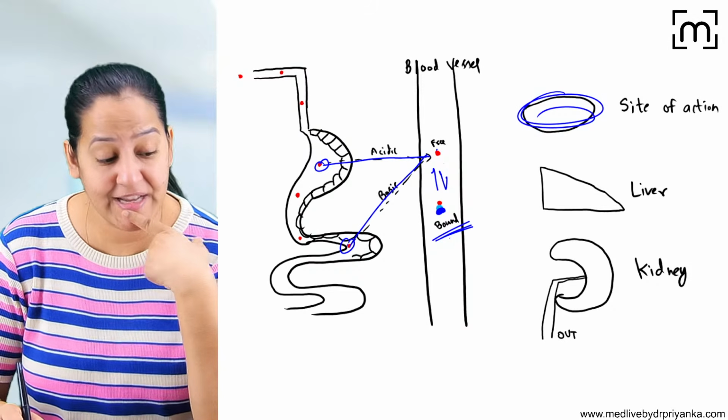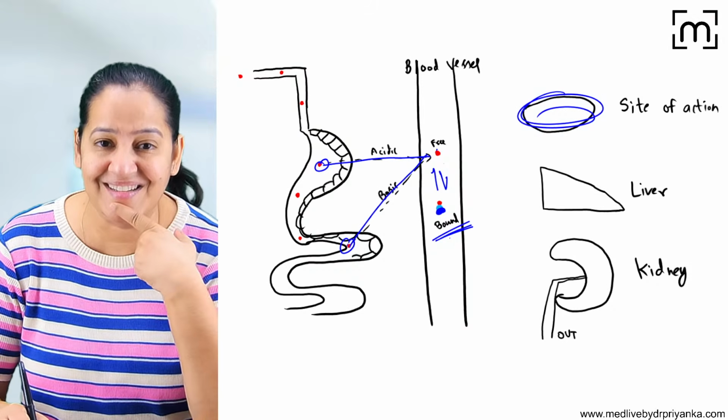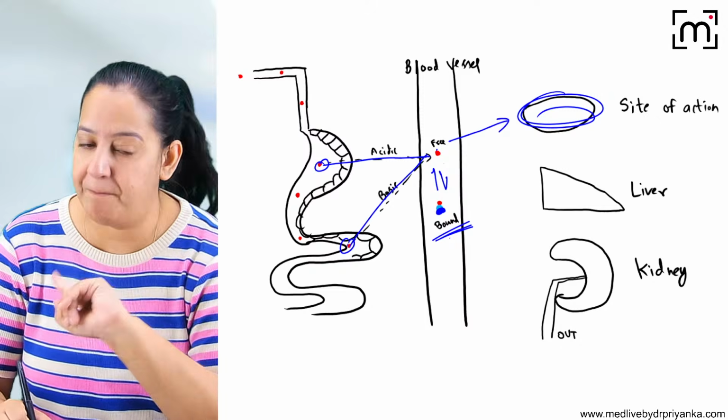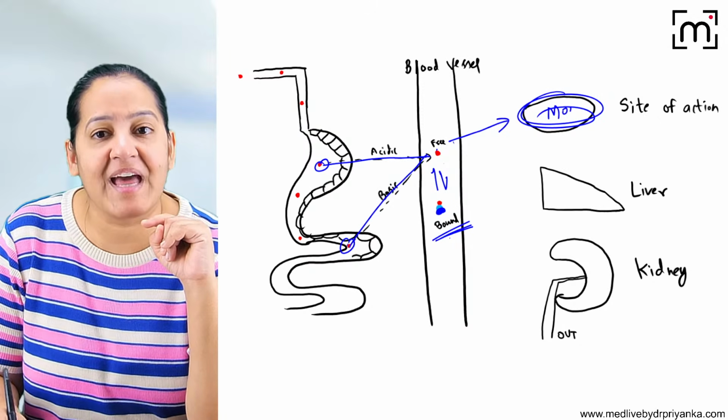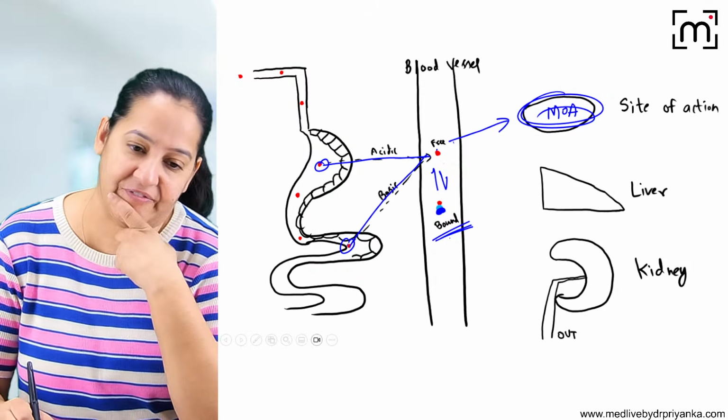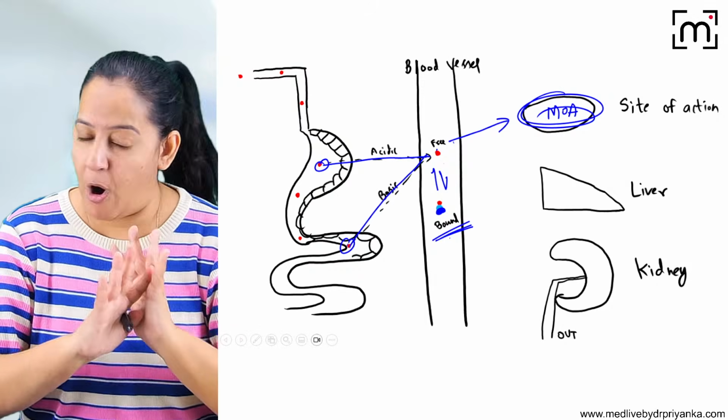Is it free or bound? That is my question. That is my concern. Free drug moves to the site of action; bound does not move. Please learn: free drug will move to the site of action and show its mechanism of action. It is the free drug which goes everywhere. It is free now, so it can go everywhere, but bound will not move.